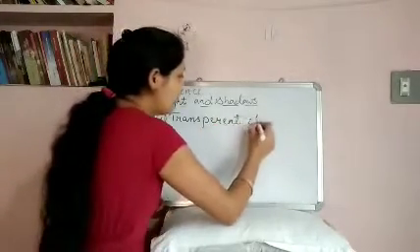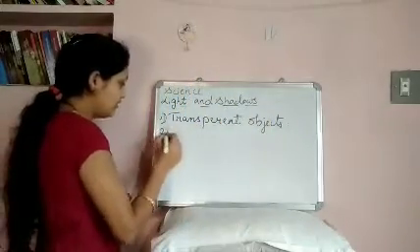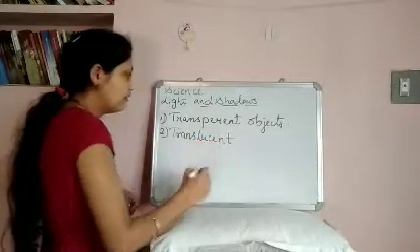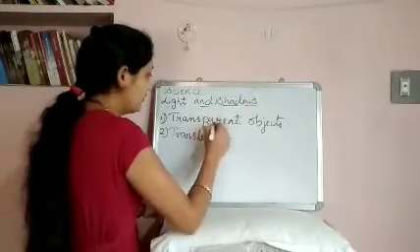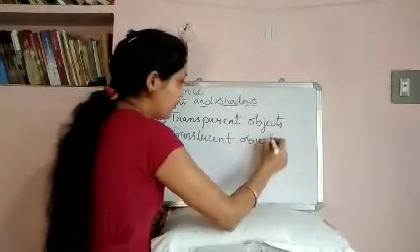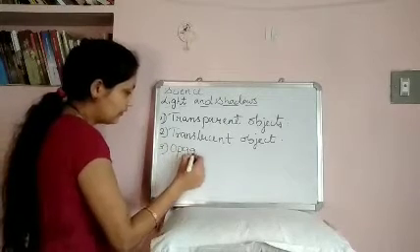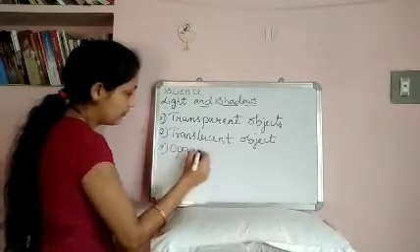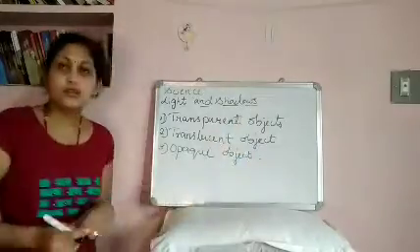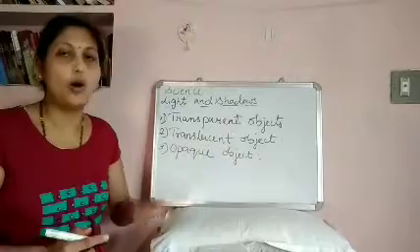Transparent objects. Second one, translucent. Translucent object. Third one, opaque. Opaque object. So transparent objects, translucent objects, opaque objects.